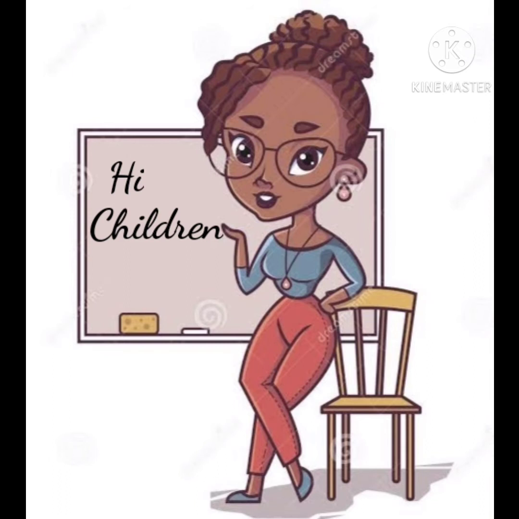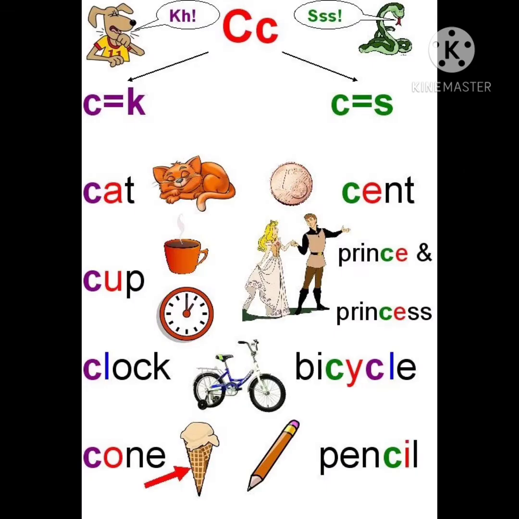Today we are going to learn sounds of letter C. Children, the letter C has two sounds. In some words, you will pronounce C as k sound. When you pronounce it, you will say it as k. And another sound is s. It is equal to as yes. You will say it as s. So let us see some words.